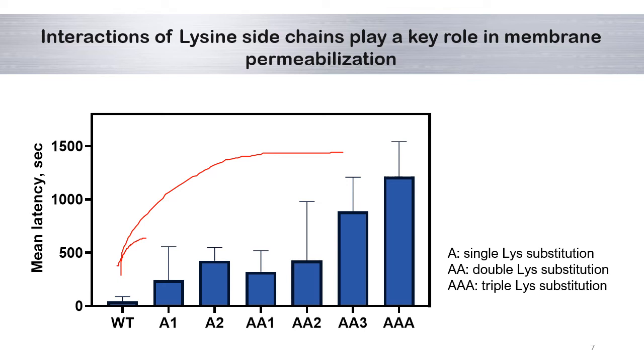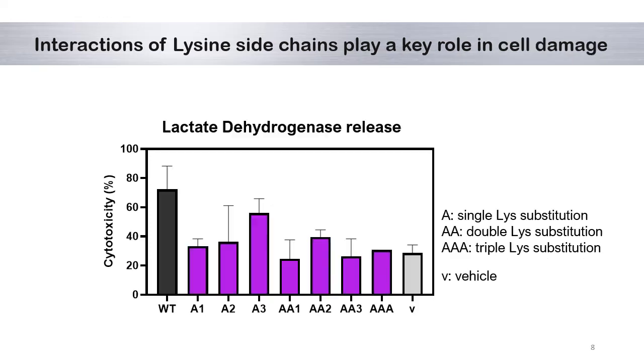There is a greater influence with double and triple substitutions compared to single substitution, indicating that charge-dependent electrostatic force plays a role in membrane permeation by candidalysin.